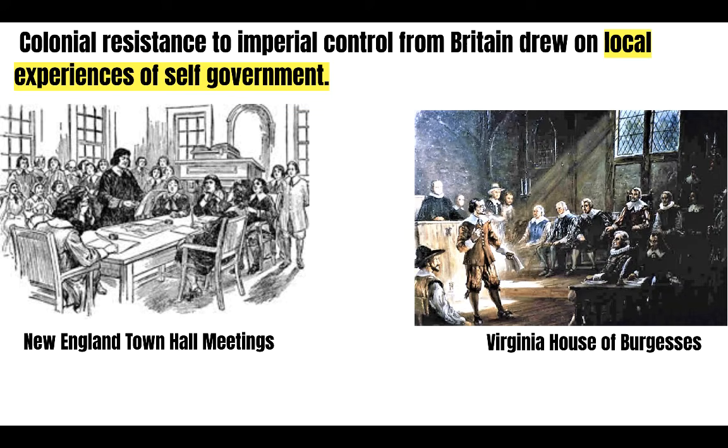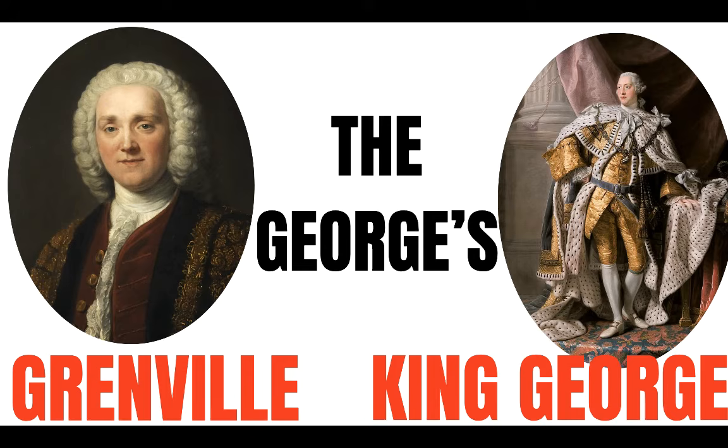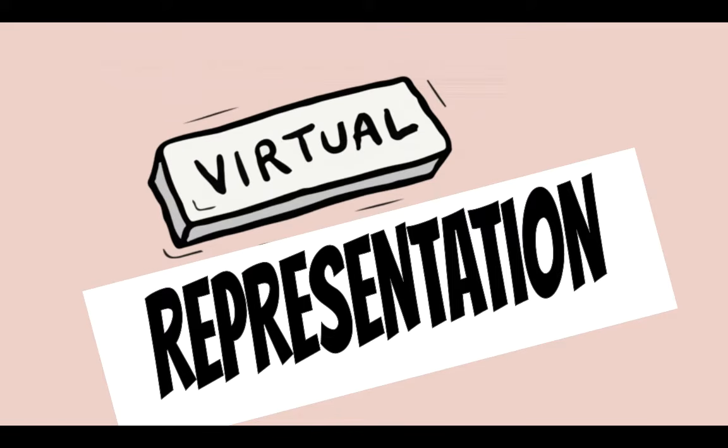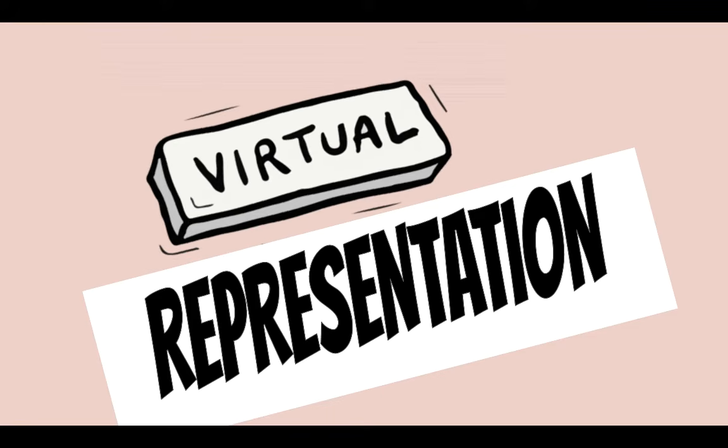The second factor inspiring resistance to British colonial policy was the tradition of self-rule the colonies enjoyed. The colonies had their own colonial governments and were accustomed to doing as they pleased. The British had another view, though. In response to these colonial protests, the British said the colonists had what was called virtual representation. Basically said Parliament represented all British subjects, and this included the colonists, who were considered British subjects as well.